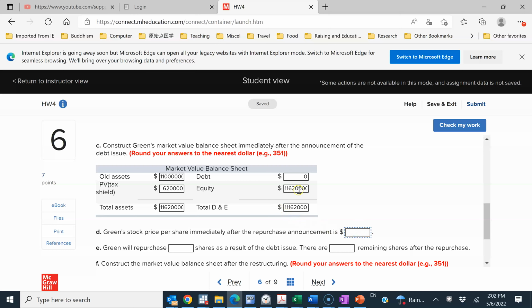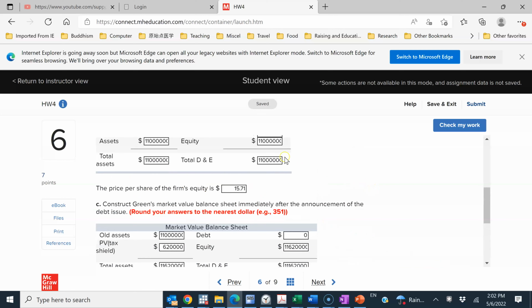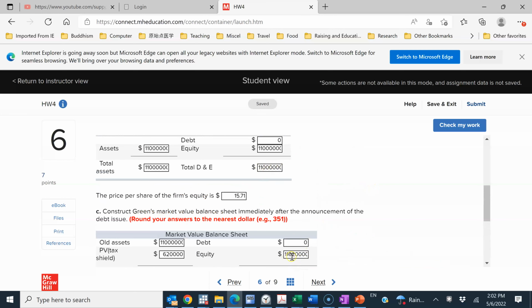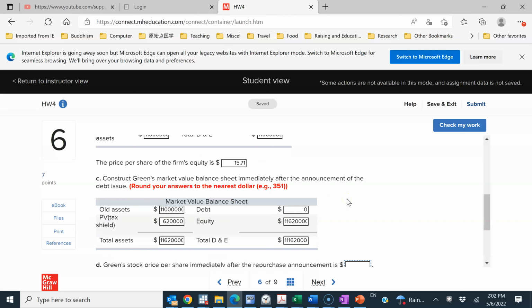Right, so part D, Green's stock price per share immediately after the repurchase announcement. So now the equity has been going up relative to the previous level, right? $11,620,000 versus $11 million. And no shares have actually been bought back yet because the firm intends to use the receipt from the issuance of the debt to buy back some of its own shares. But here, no debt has been issued yet. But because of this arrival of the new information, equity value, or the market value of the equity, which is the stock price, will adjust upward immediately.